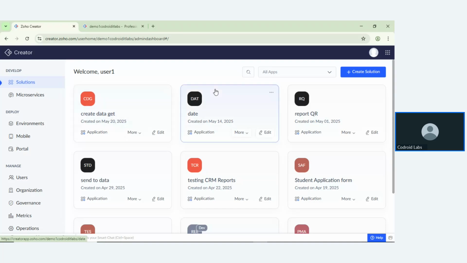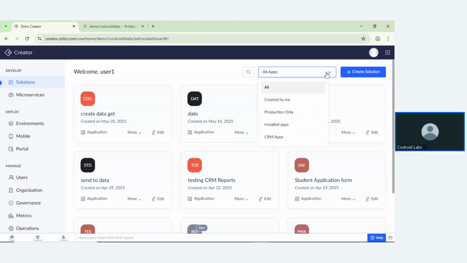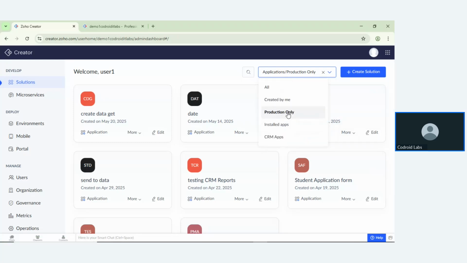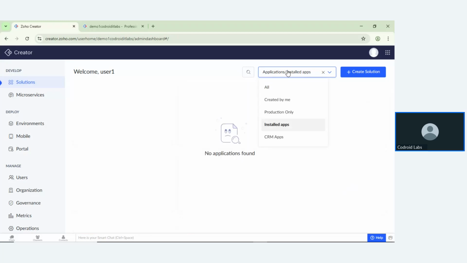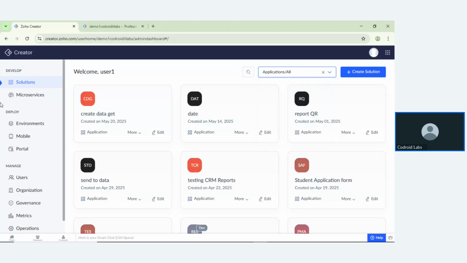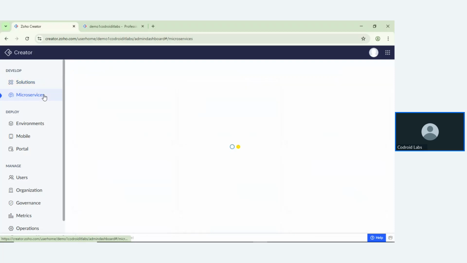Here you can find all the applications, and based on the filters you can filter applications by created time. Just search on it, production only. You can filter only those applications which are production only, installed apps, then CRM apps. Based on these filters, you can filter all the applications. Here are microservices also.